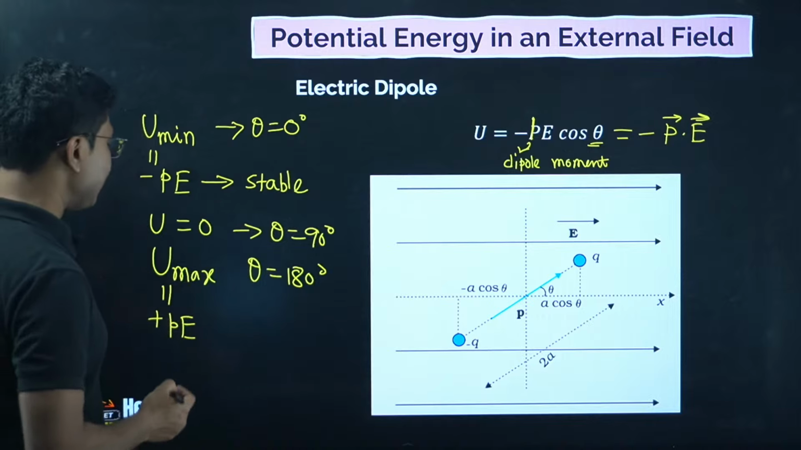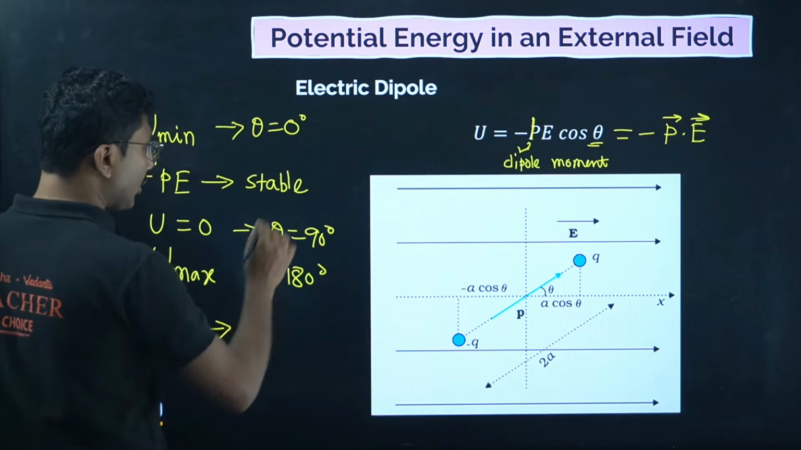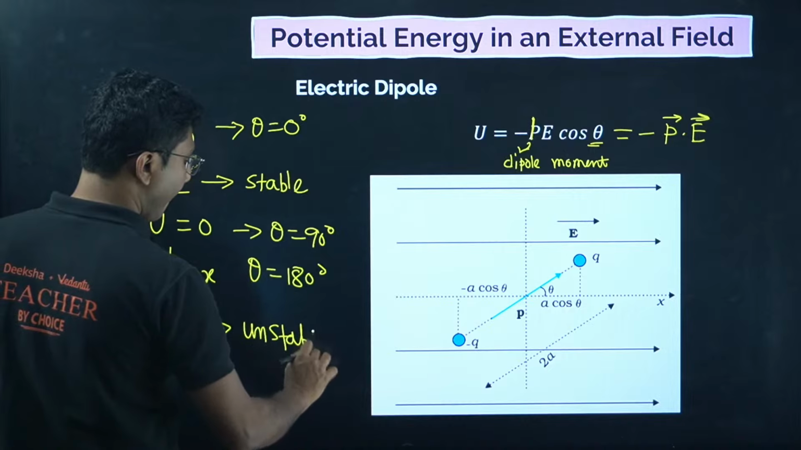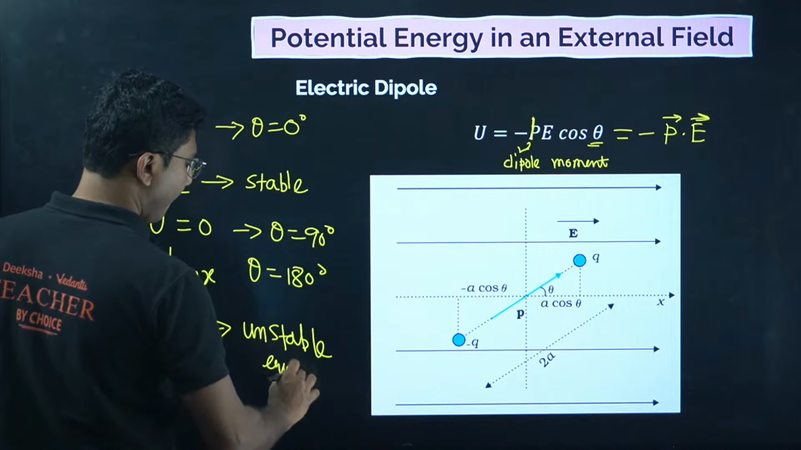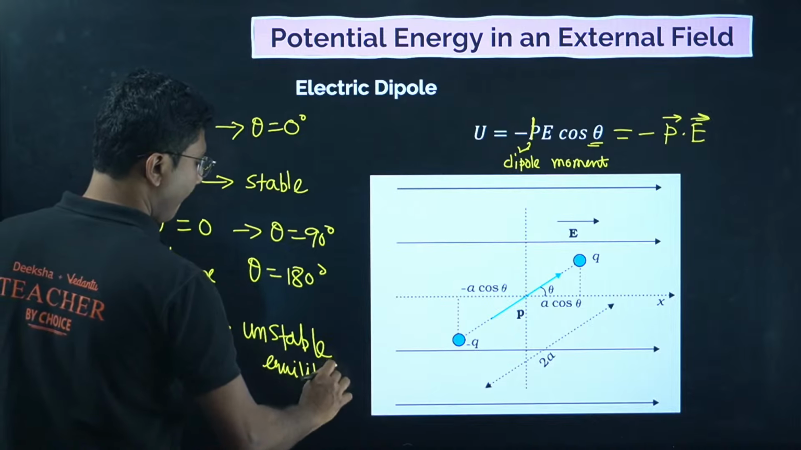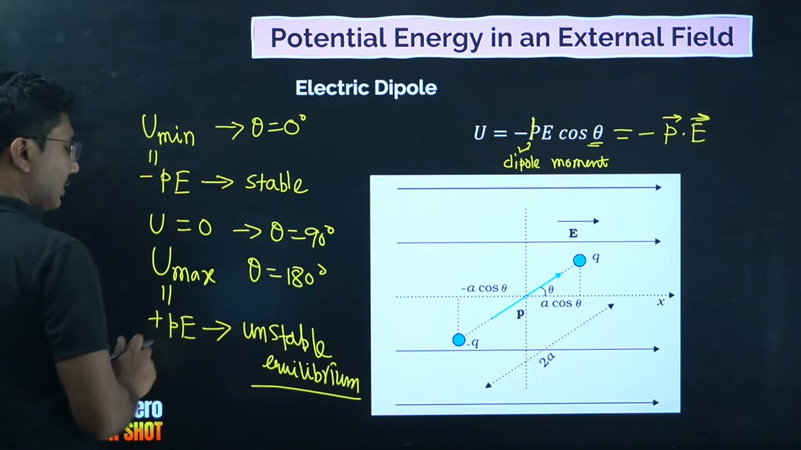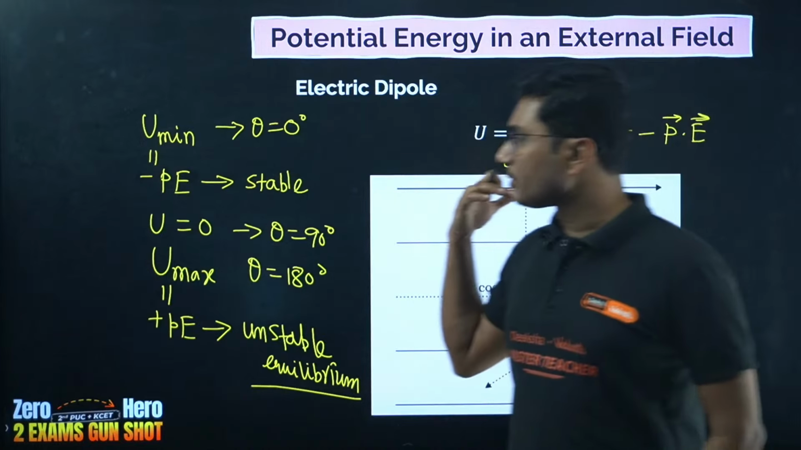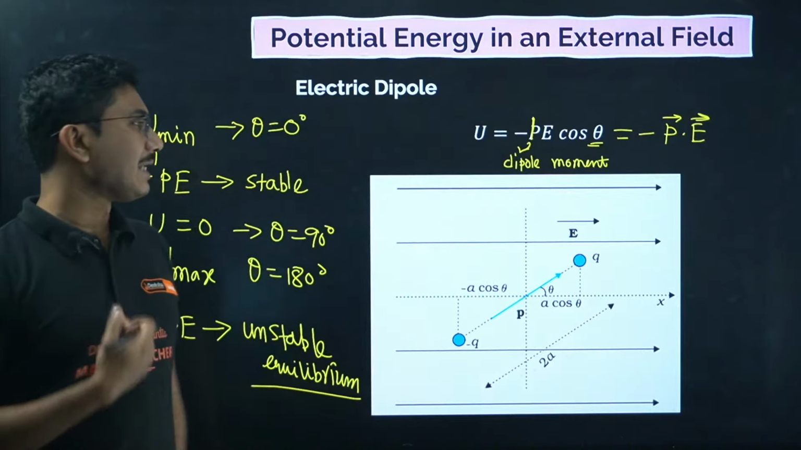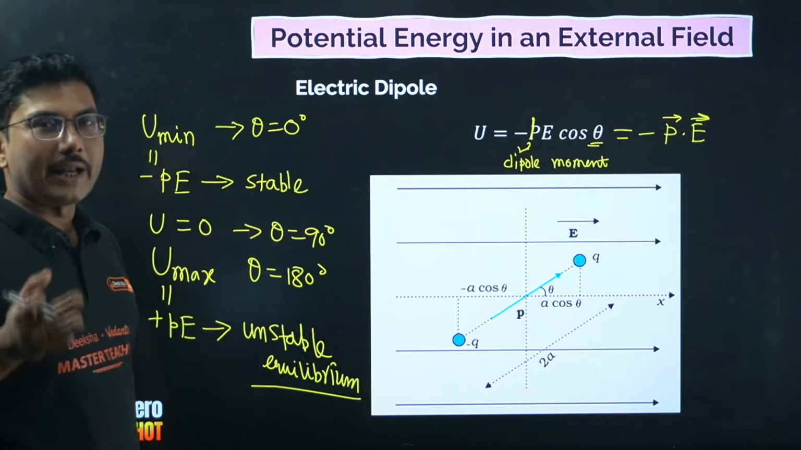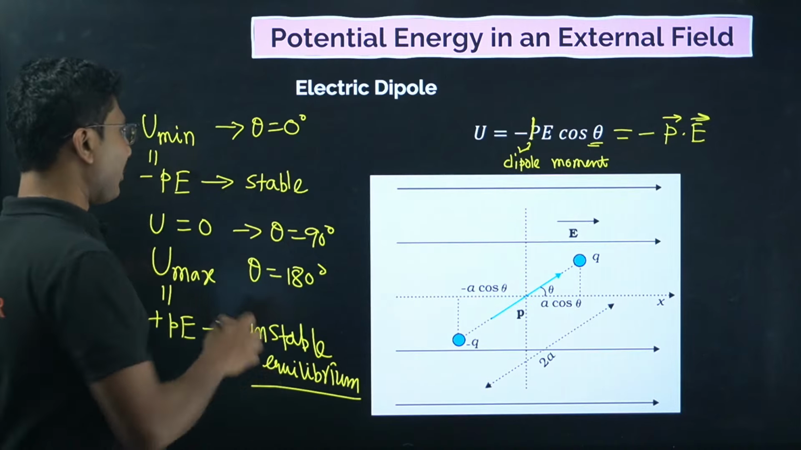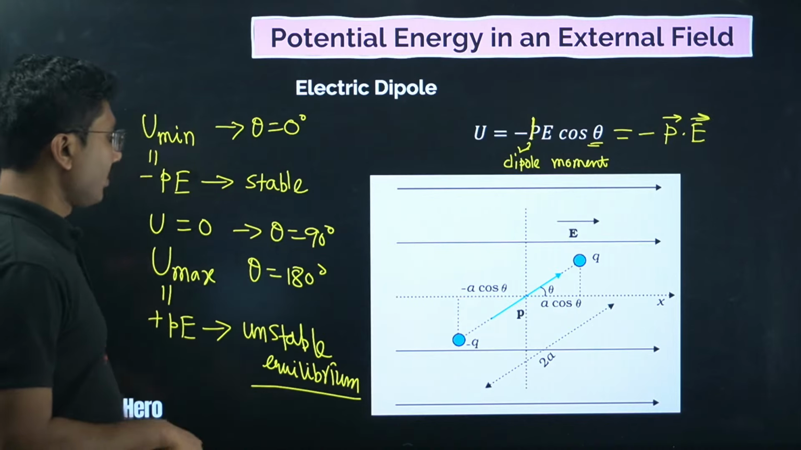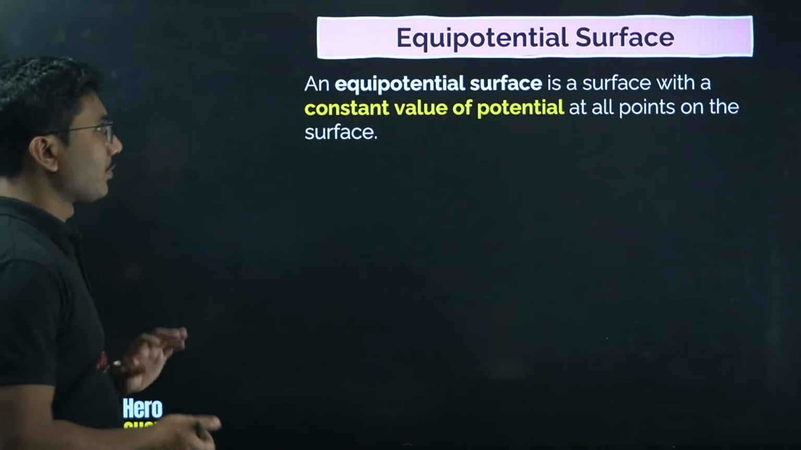This is also equilibrium, but it is unstable equilibrium. So at theta equal to 180 degrees, the dipole is in unstable equilibrium. At theta equal to 0 degrees, the dipole is in stable equilibrium. At any other point, including theta equal to 90, the dipole is not in equilibrium.